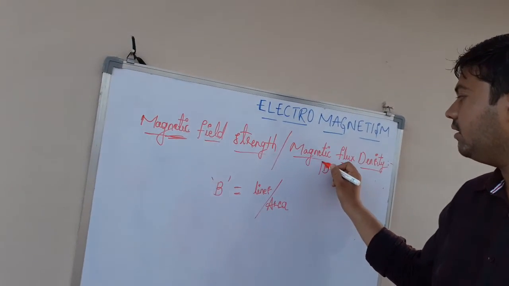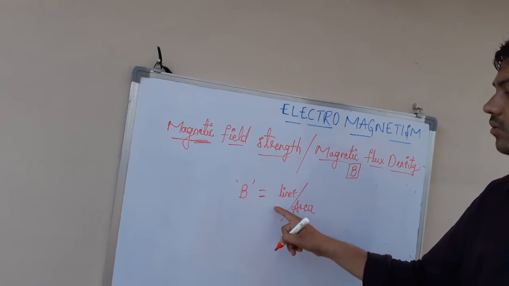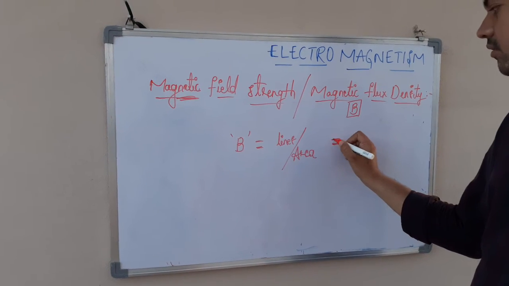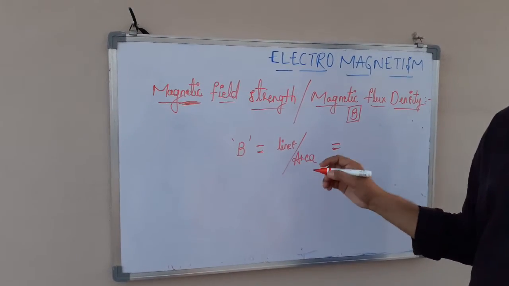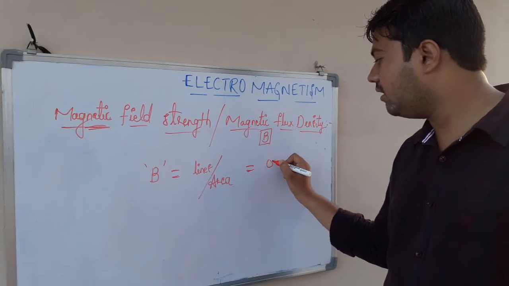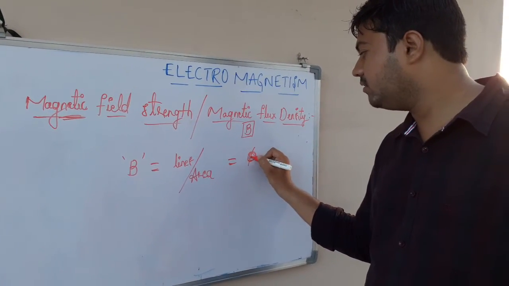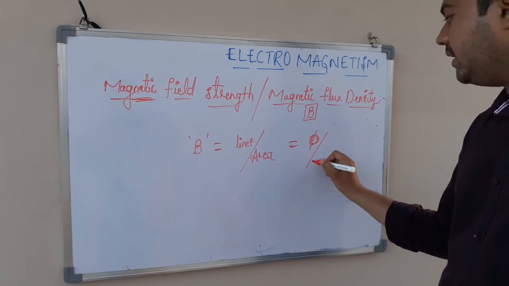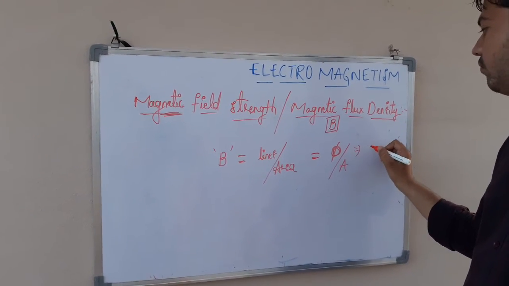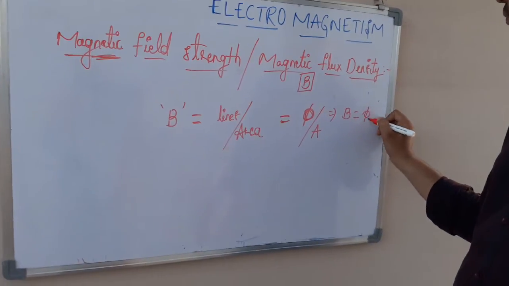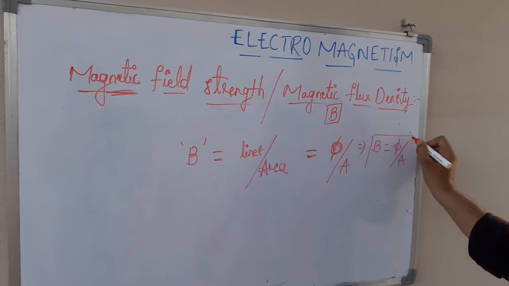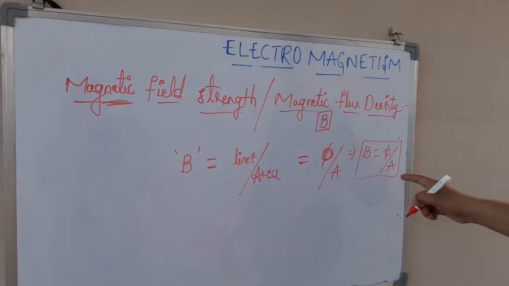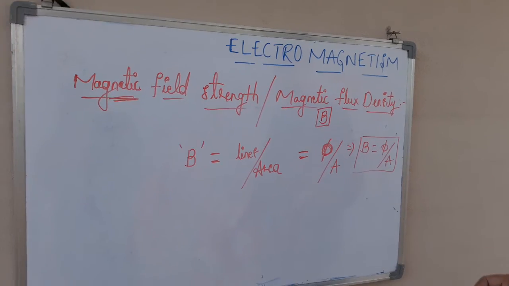It is denoted by letter B. B is equal to number of lines passing per unit area. So number of lines passing is given by the letter phi, phi by A. So B is equal to phi by A. Phi is nothing but number of lines passing through the area, and A is the area. So B is equal to phi by A.